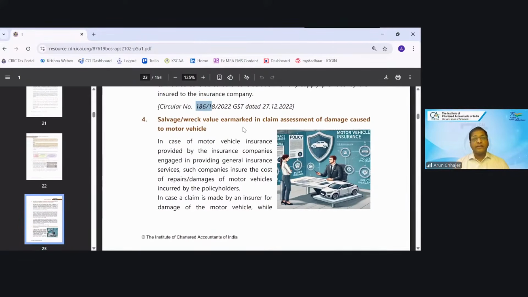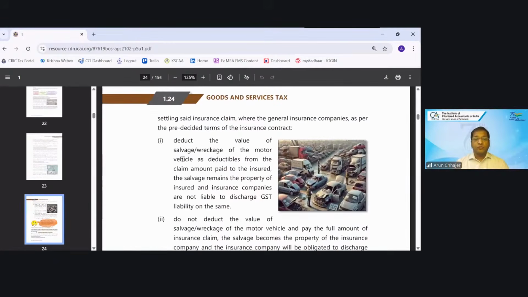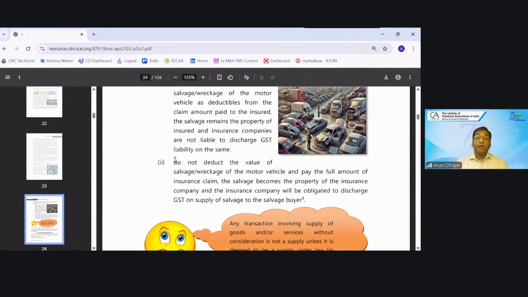Salvage value earmarked in the claim assessment of the damage goes to the motor vehicle. ठीक है. So if there is any salvage value, it will be deducted. Correct. Deduct the value of the salvage as deductible from the claim amount to the insured. The salvage remains the property of the insured, and the insurance company is not liable to discharge the GST on the same. Do not deduct the value of the salvage and pay the full amount. The salvage becomes the property of the insurance company, and the insurance company will be obligated to discharge the GST on the supply. So whatever remaining balance is there of the asset, when it is sold, it will be chargeable to GST.